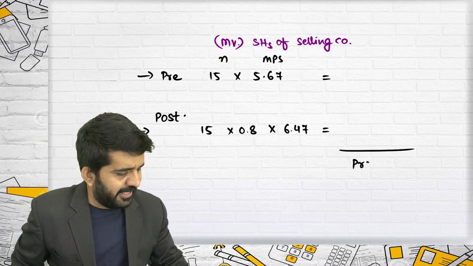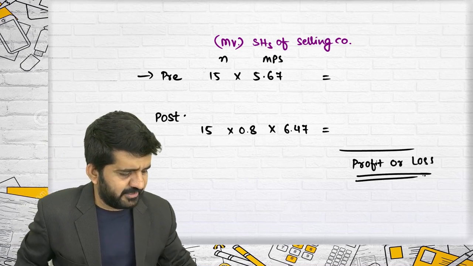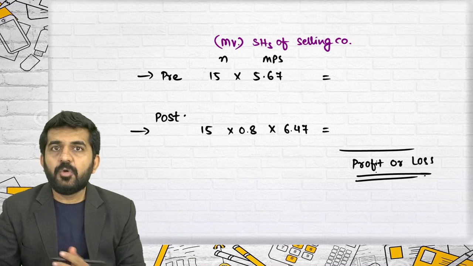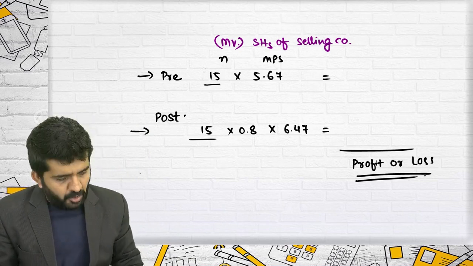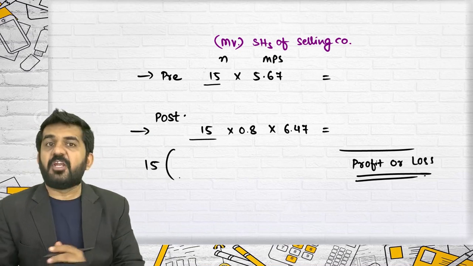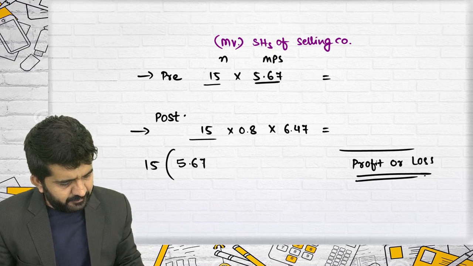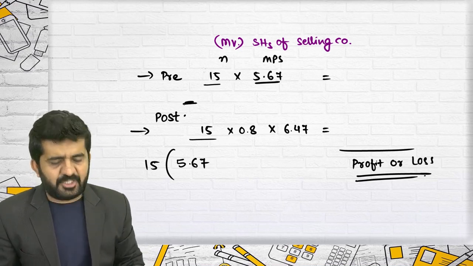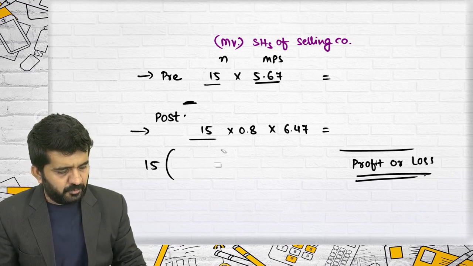This will be their profit or loss, whatever it is. Now, if you want a shortcut for this, can you take 15 common? Yes, I am taking 15 common. Can I write 5.67? This is subtracted actually. It's correct. Actually, this is subtracted from this. So first I should write down this.